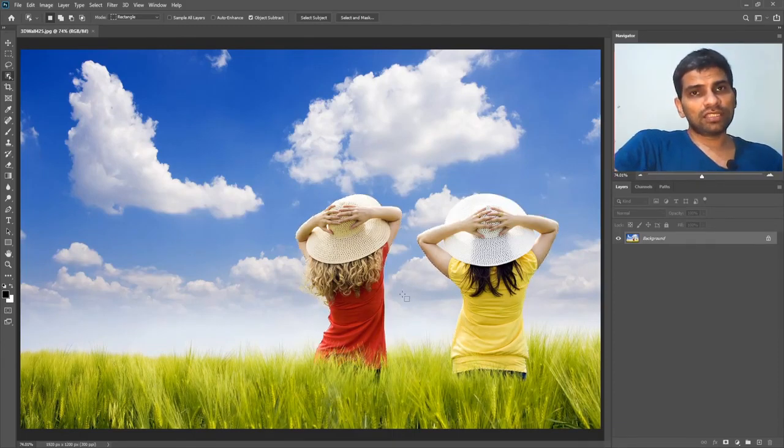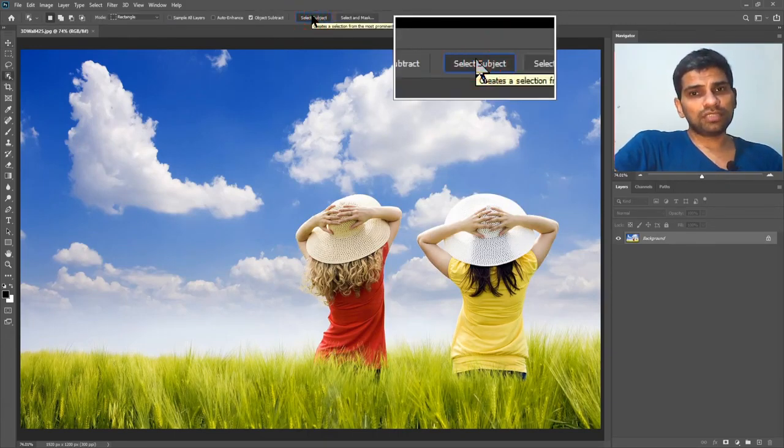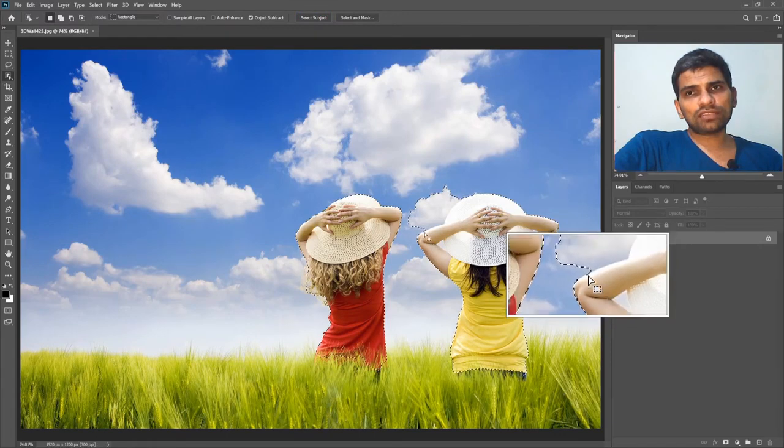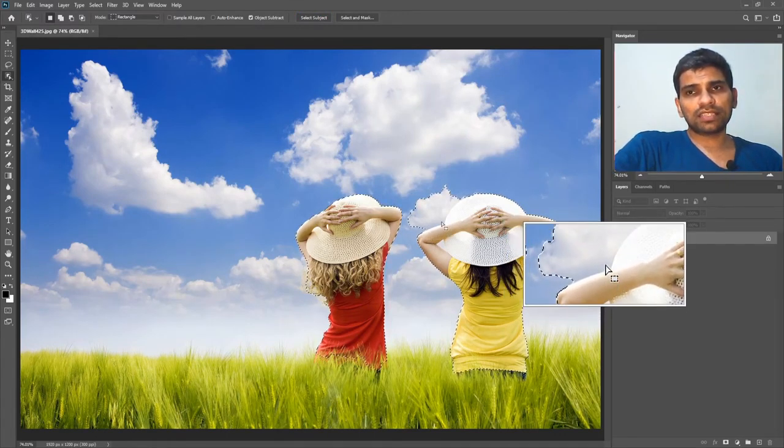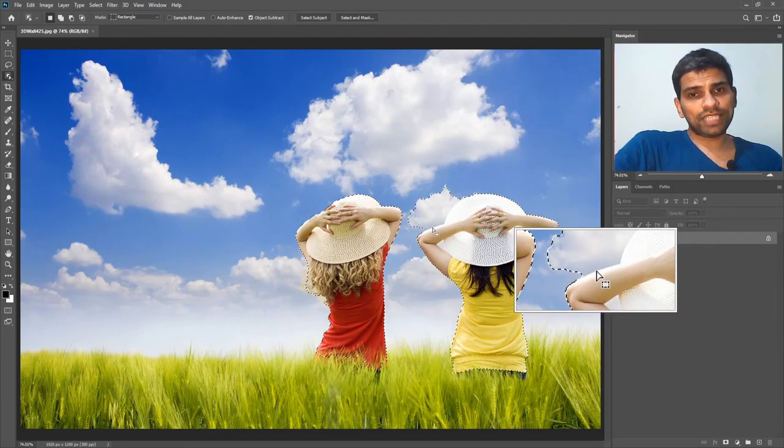As you have seen, first we used the select subject option in the options bar. It went so far, but it couldn't help selecting the clouds in the background because there was not enough contrast between the object and the background. So we tried the new object selection tool, which pretty much worked very well. So what is more in the object selection tool here?